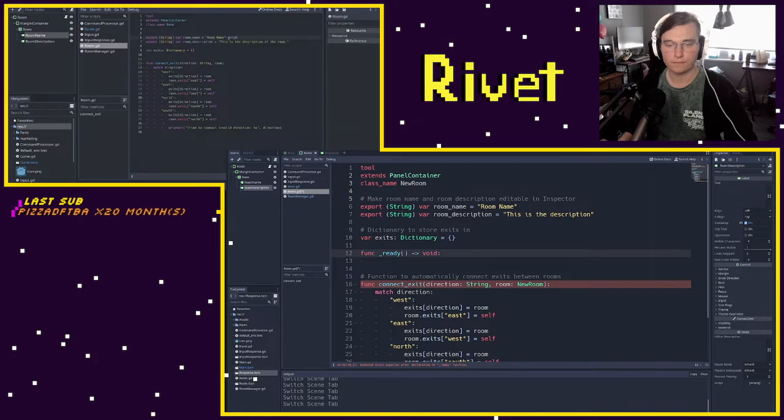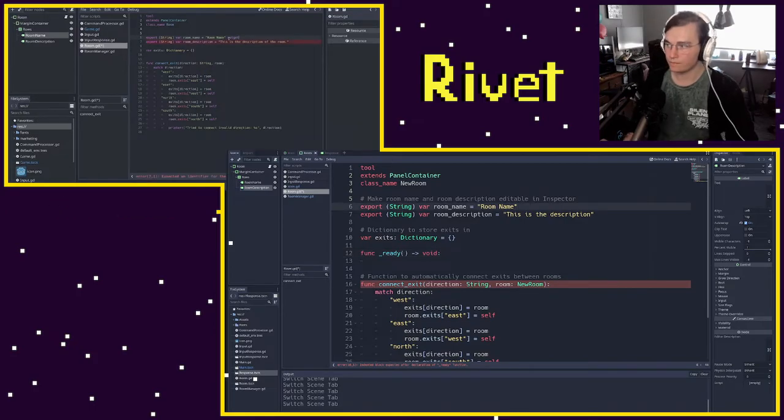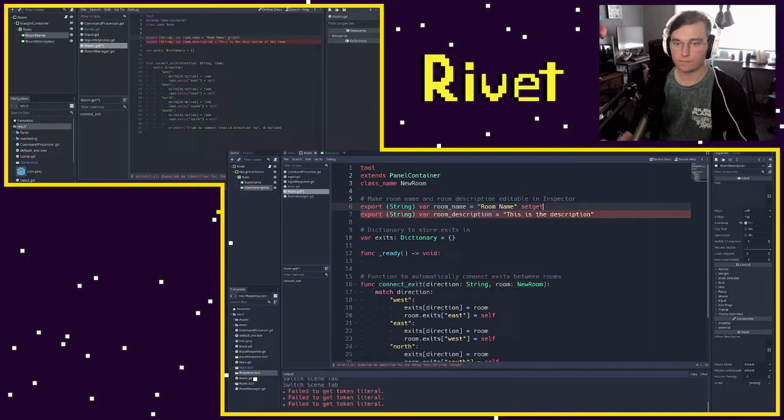Now, setGet is a keyword or a concept that's familiar to a lot of different languages. Basically, what it means in Godot is you can define a set function and a get function. You can do only one, or you can do both. You don't have to have a set and a get. You could just do a set or just do a get.